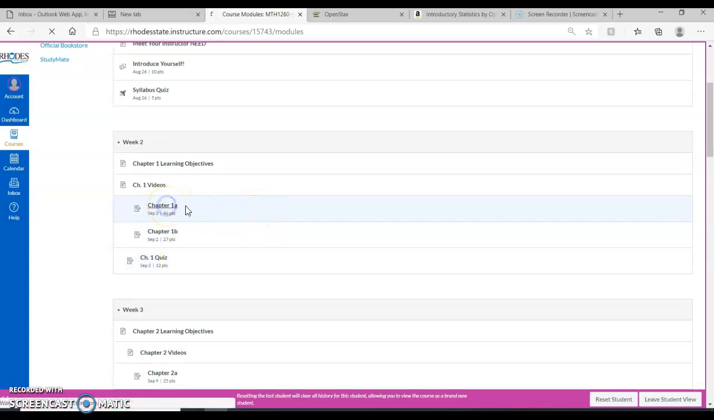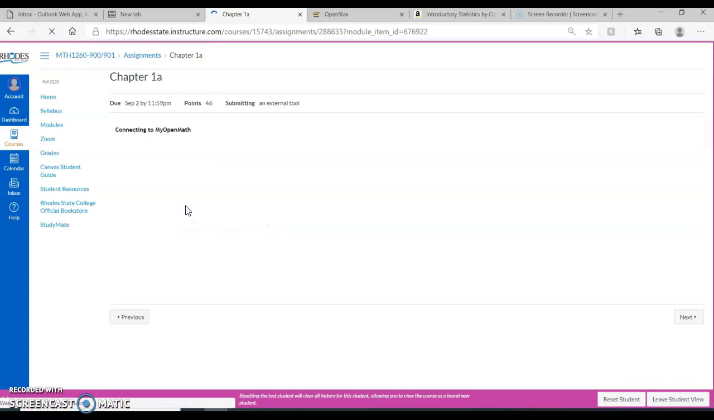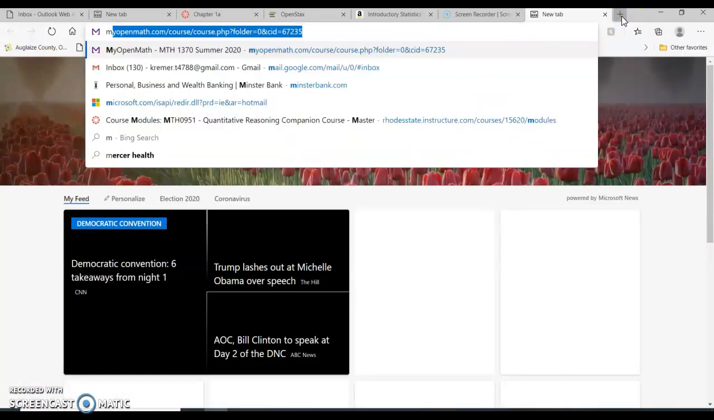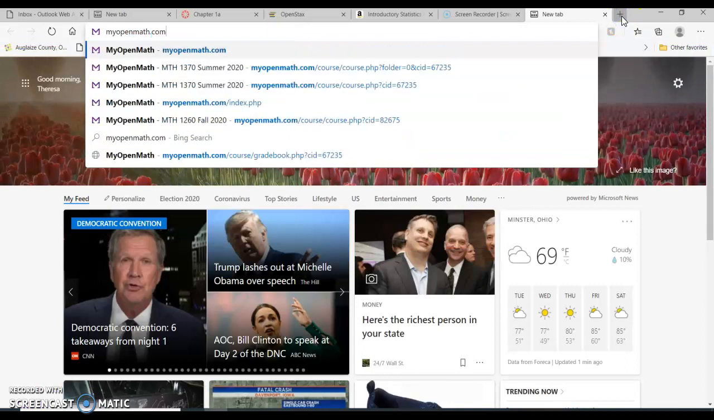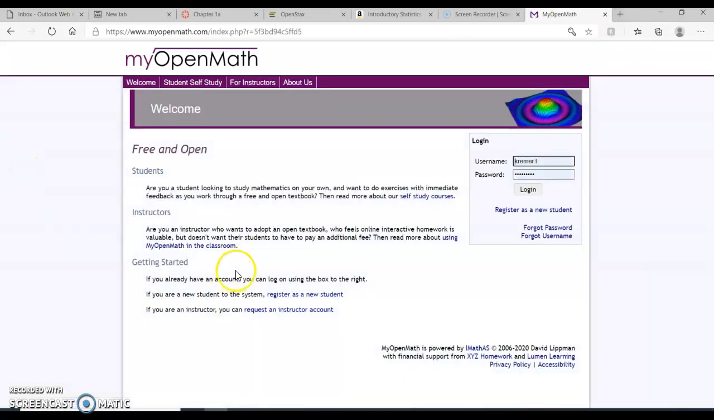Okay, when you click on the homework, the very first time you're going to have to log into MyOpenMath. Now I've already done that, so that's why you're not seeing that here. But the website that we're going to be using is myopenmath.com. And this is what it looks like, okay? If you are using this for the first time, you want to register as a new student. If you have used it before, then you'll need your login and password. But again, it's a free account. It does not cost any money.